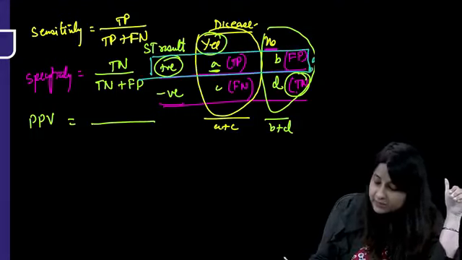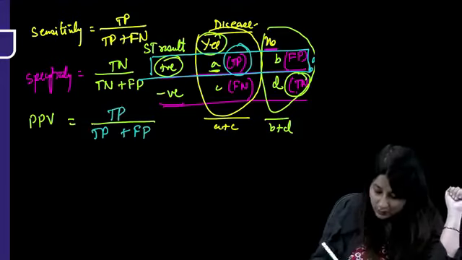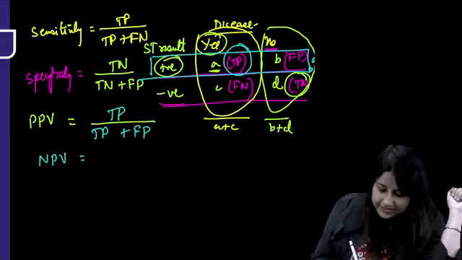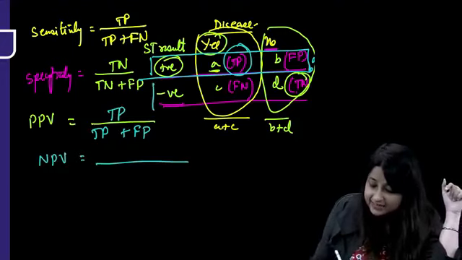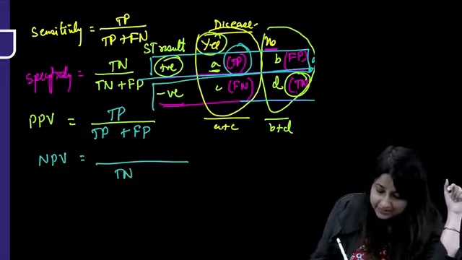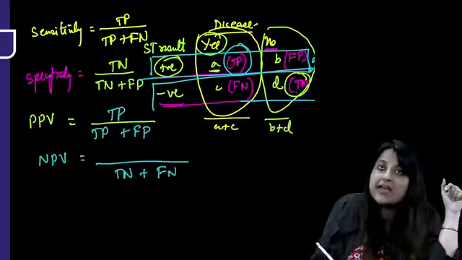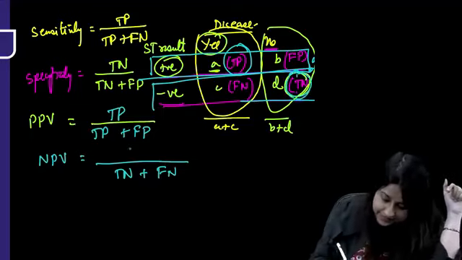How many actually have the disease? TP. And what is the last one? NPV. It is out of all those tested negative by a screening test. So how many have been tested negative? TN plus FN. How many actually do not have the disease? TN.